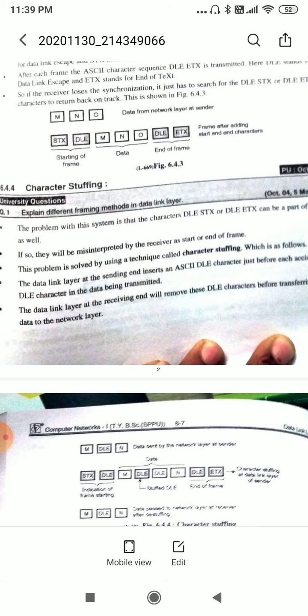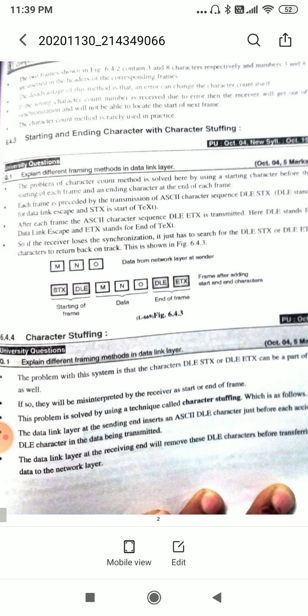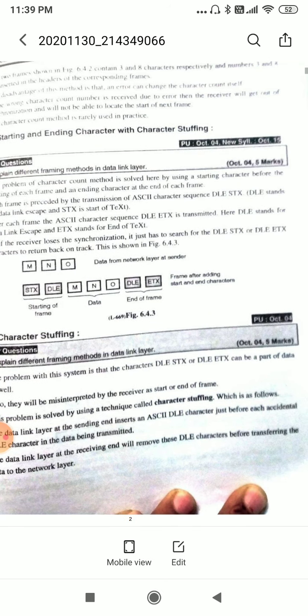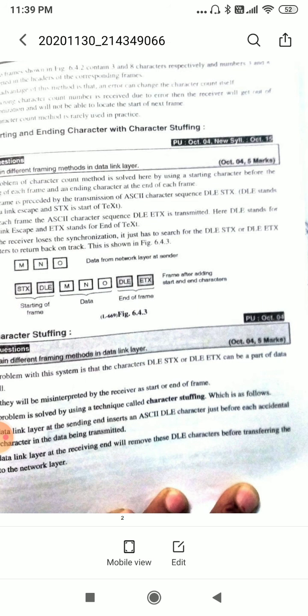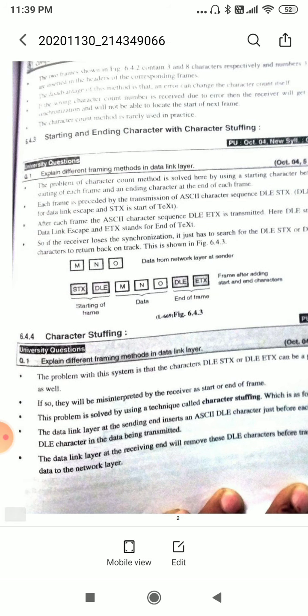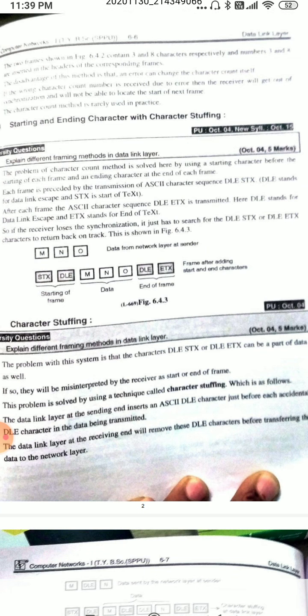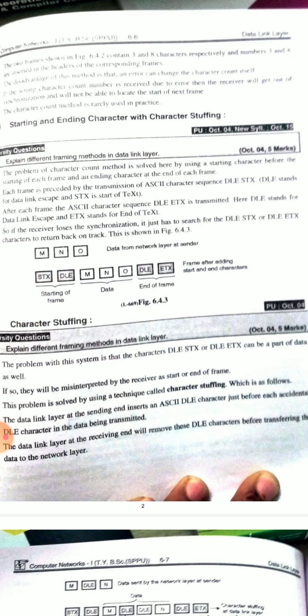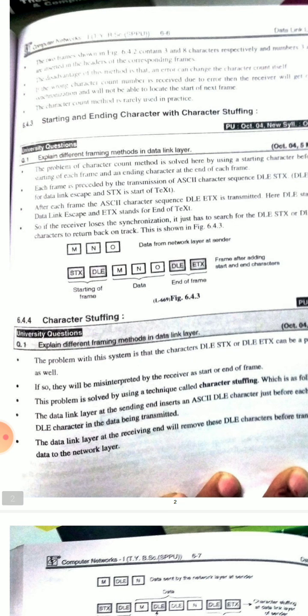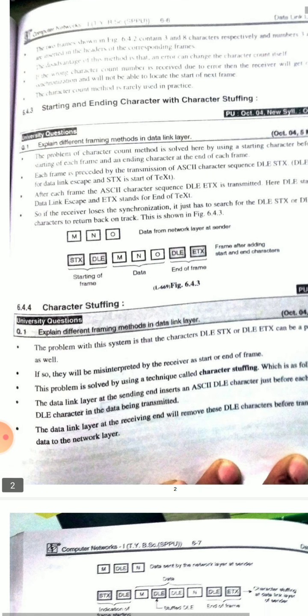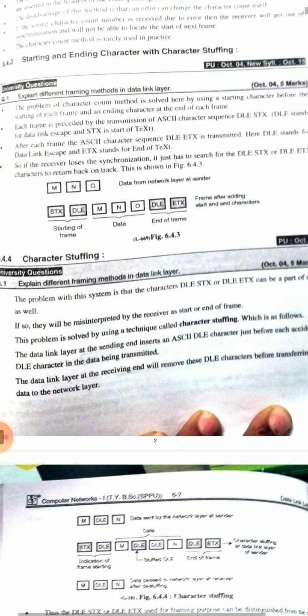See here, the problem of the character count method is solved here by using a starting character before the start of each frame and an ending character at the end of each frame. Each frame is preceded by the transmission of the ASCII character sequence DLE STX. After each frame, the ASCII character sequence DLE ETX is transmitted.